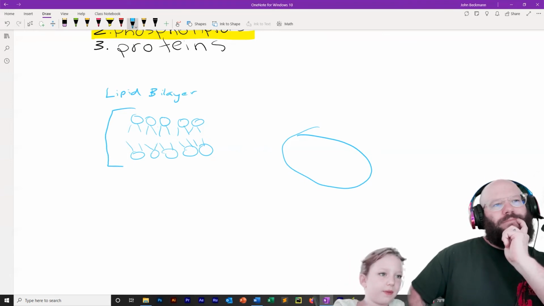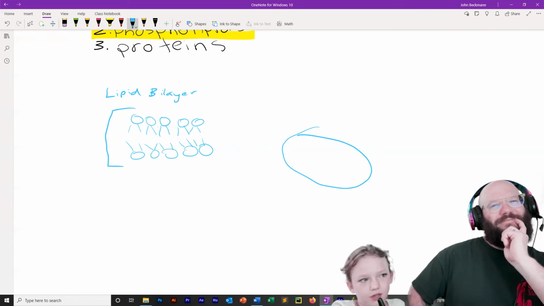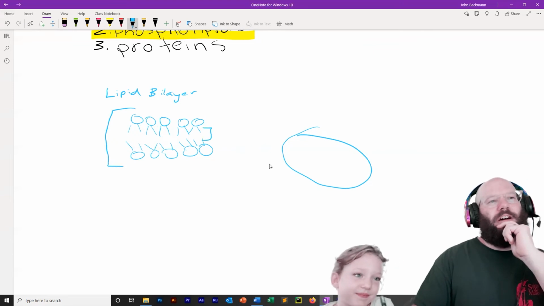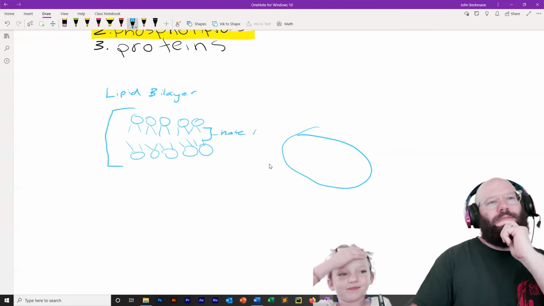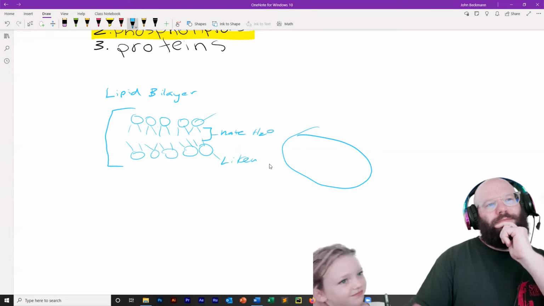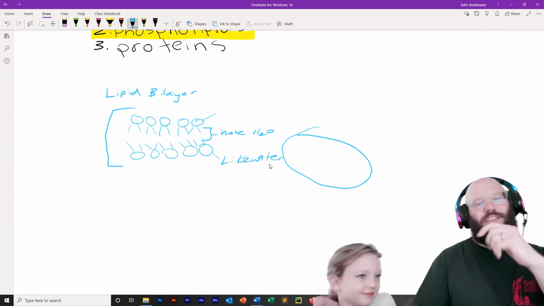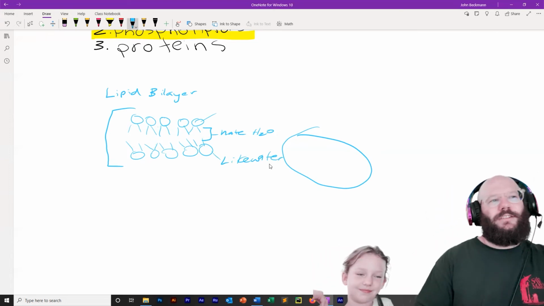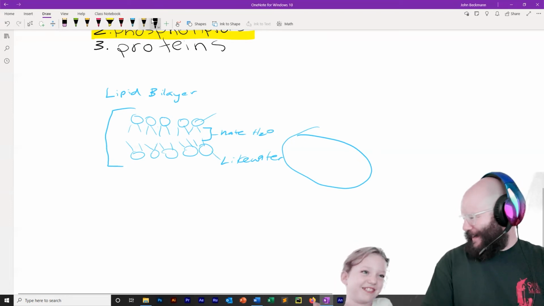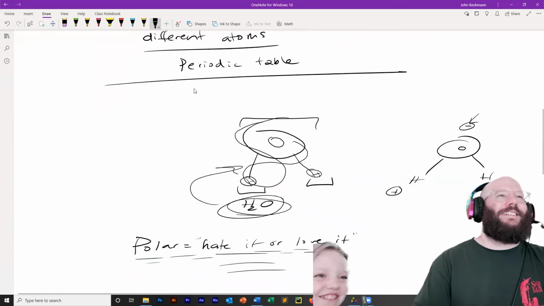Well, it forms like this because the top layer likes water, the bottom layer likes water, and it forms so the ones that hate water don't get to the water. Very good. So this part of the molecule hates water, and these parts like water, and so they shield the part that hates water away from the water. That's why it forms. Very good. You got that all right.